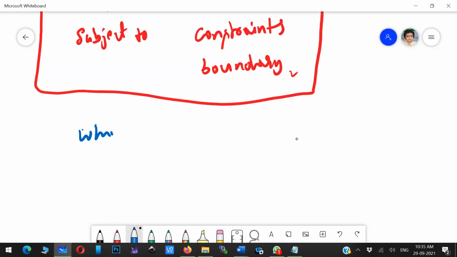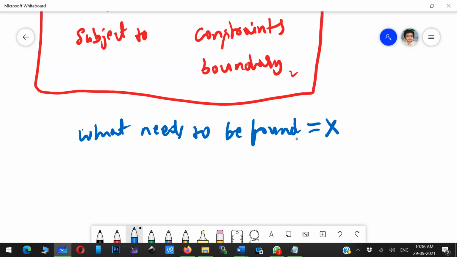So what needs to be found is basically X. I am just considering that X. So this X has an infinite number of combinations. So I need to find out X. In some cases people call this a control variable, or simply a variable in a system. These are the words they'll use. X is the thing I want to find.